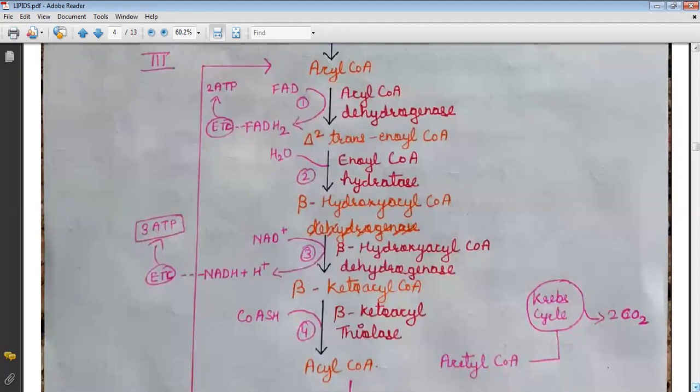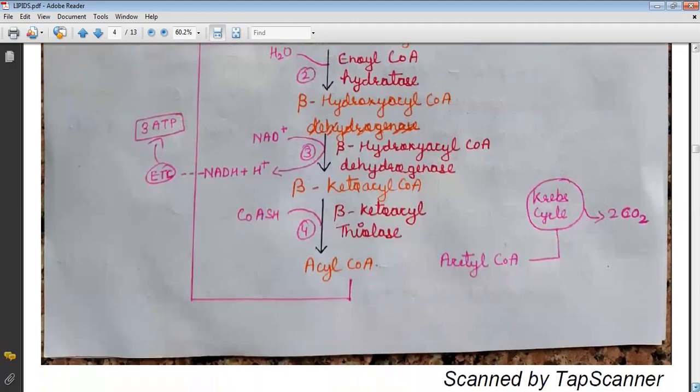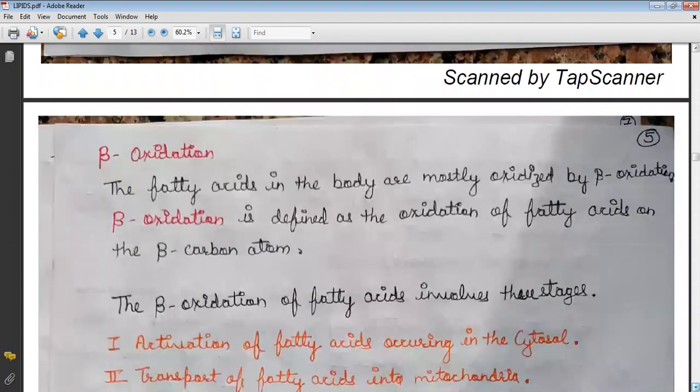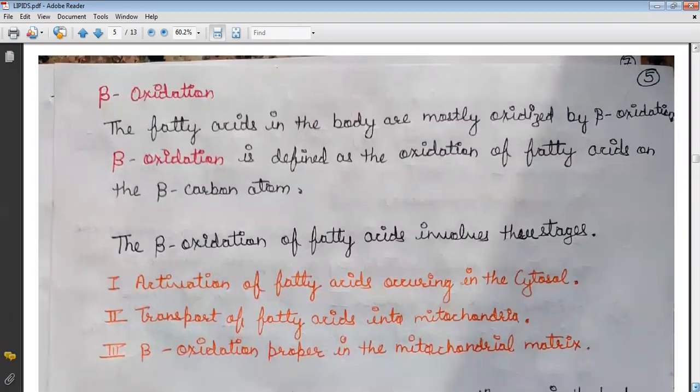Then with enoyl-CoA hydratase, it changes to beta hydroxyacyl CoA. Then, in the presence of beta hydroxyacyl CoA dehydrogenase, it changes to beta ketoacyl CoA. And then with beta ketoacyl CoA thiolase, it changes to acyl-CoA. From there, it goes to the Krebs cycle and forms two molecules of carbon dioxide. This is the complete reaction of beta oxidation. Now we will learn each step one by one.